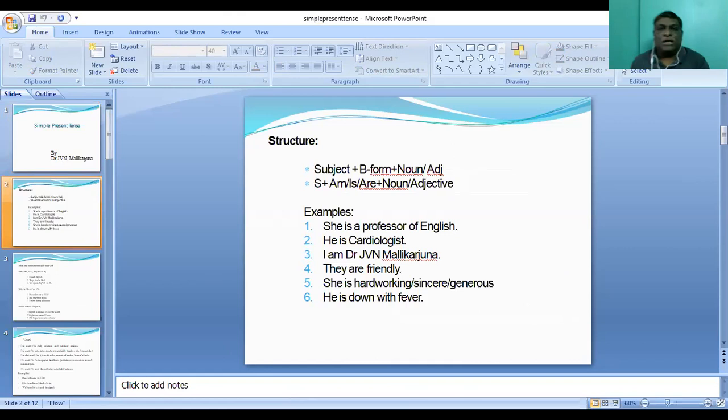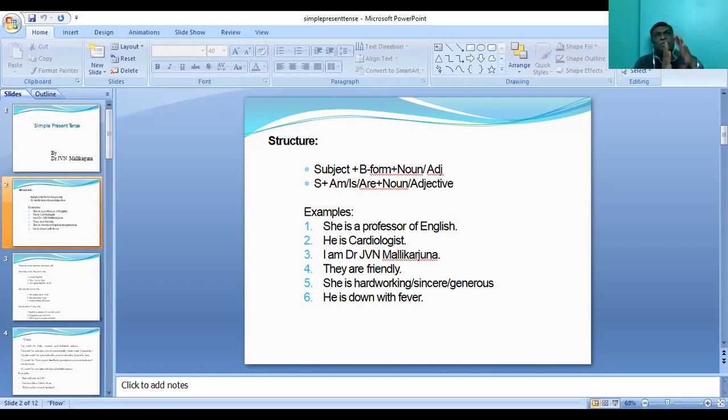Yeah, now if you just look at the structure of simple present tense, it has a subject. Of course, it has got three different structures. Now I'm going to talk about structure one. In structure one, you all must know what the be forms are. There are 5 be forms in the English language, namely am, is, are, was, were. These 5 are known as be forms. But since we are talking about only present, we confine ourselves to only am, is, and are.